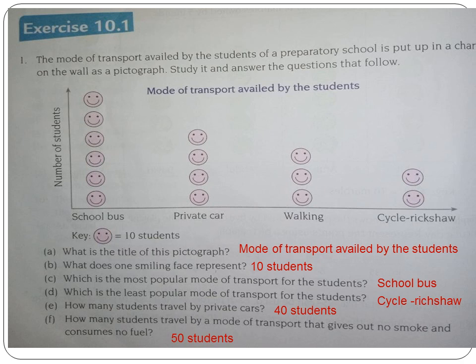How is it 40? Why? Because walking and cycle rickshaw don't consume fuel and don't let out any smoke. So walking it is 30, cycle rickshaw it is 20. 30 plus 20 it is 50 students.